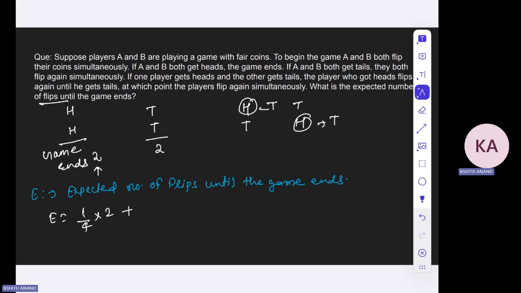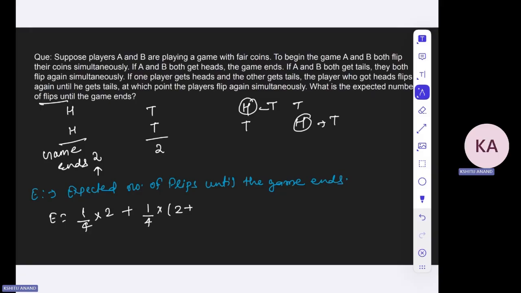Now if both of them get tails, the probability of which is 1 by 4, they have wasted two tosses, and now they will again start flipping the coin simultaneously until they both get head. Since they have already got TT, these are the two tosses they have wasted.